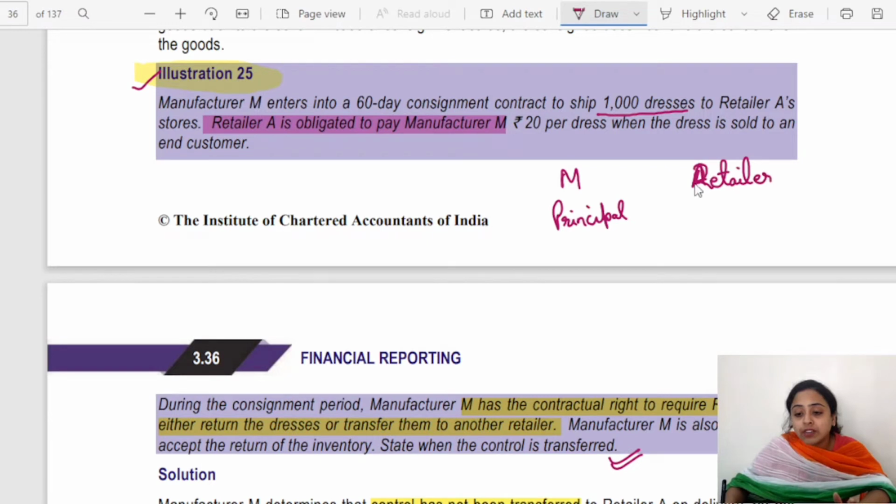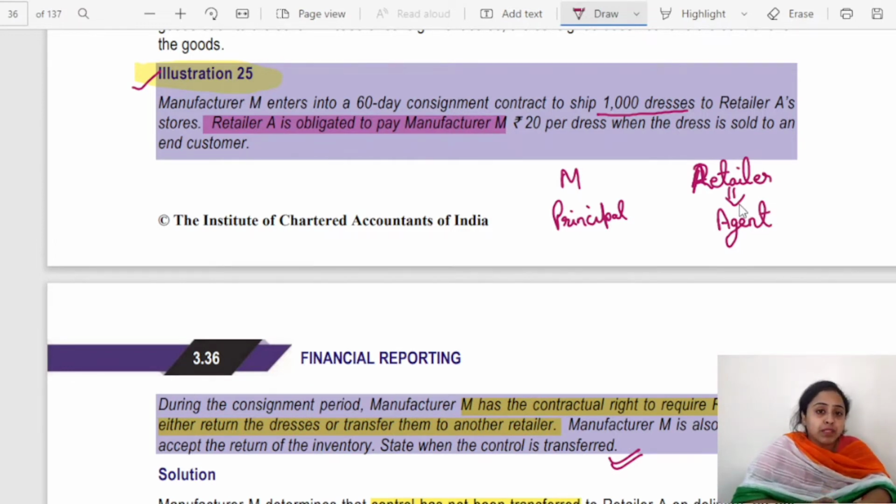Okay, if we talk about retailer, then retailer is agent. Why agent? Because it is just possessing the stock on behalf of manufacturer M. It is not taking any actions without the direction, and it transfers the amount only on final settlement with the customer, only on the final sale with the customer. So M here is principal.